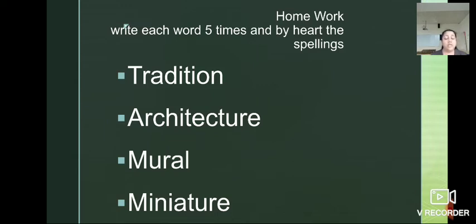Understood? The remaining part of the lesson, music, literature and languages, festivals and other cultural practices, we will see in the next period. Understood till here, everyone? Please, children, I request you all to complete your homework on time, solve the worksheets and assignments, and after watching the video you have to give your presentee.